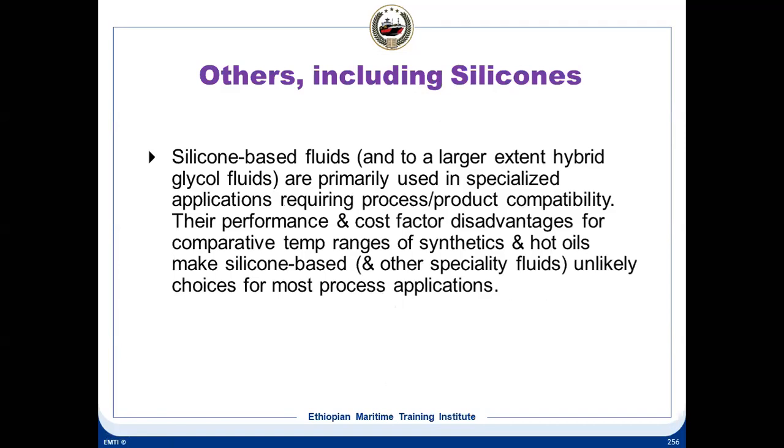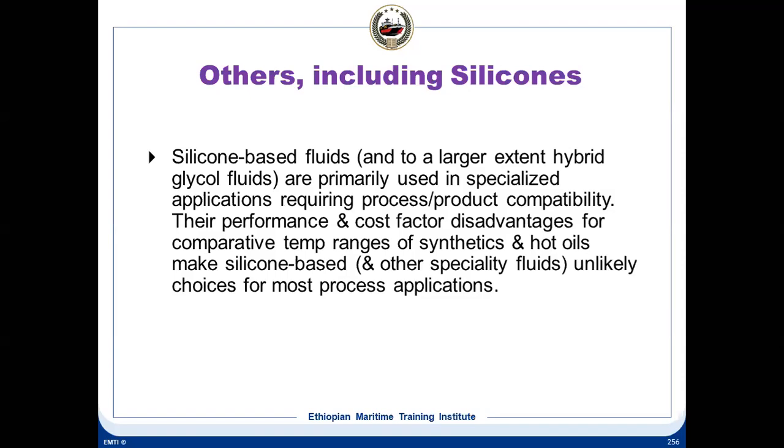And then you have the silicon based fluids. They are primarily used in very specialized applications requiring process or product compatibility, and the cost factor is pretty high because they are made for very specialized duties.